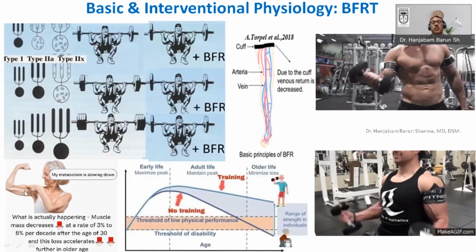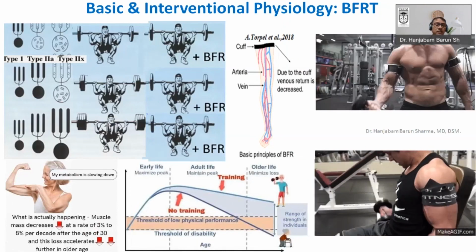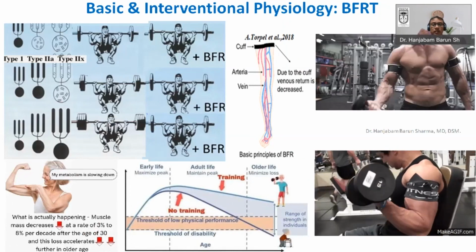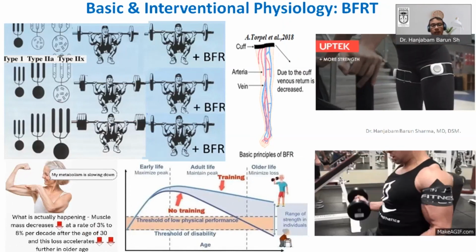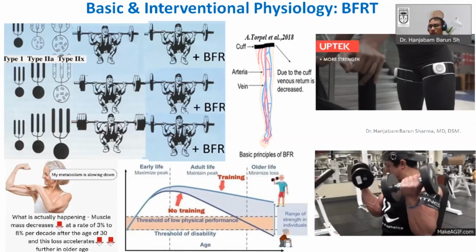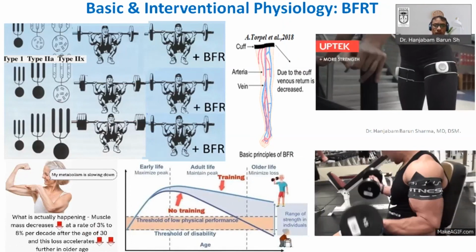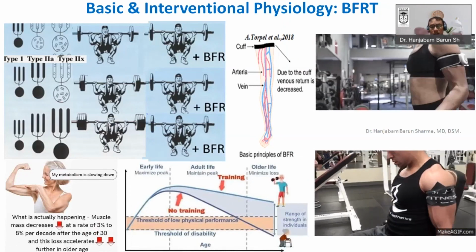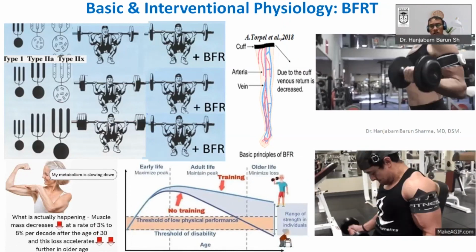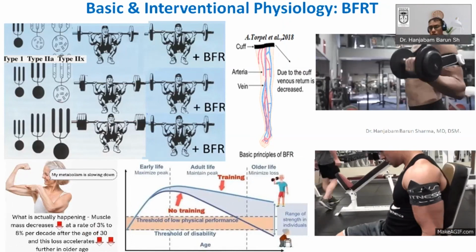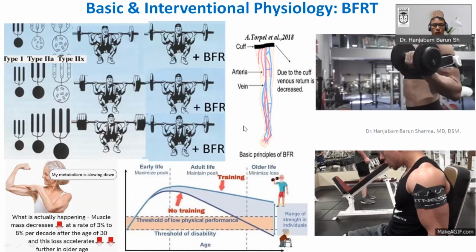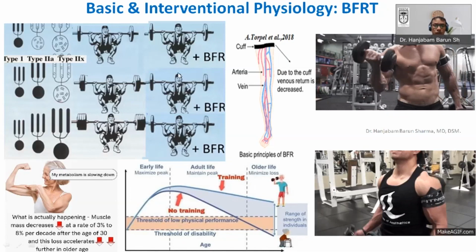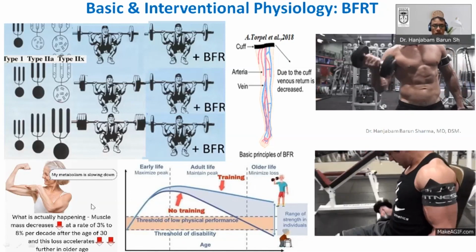So this is the basic principle of blood flow restriction training, and that's why it has immense potential of application in the elderly population, who are not able to exercise at a very high load because of multiple problems. It may be joint related, osteoarthritis, or any other problem, or general muscle weakness, sarcopenia or sarcopenic obesity. Because of these multiple issues, you can do blood flow restriction training at a lower load.